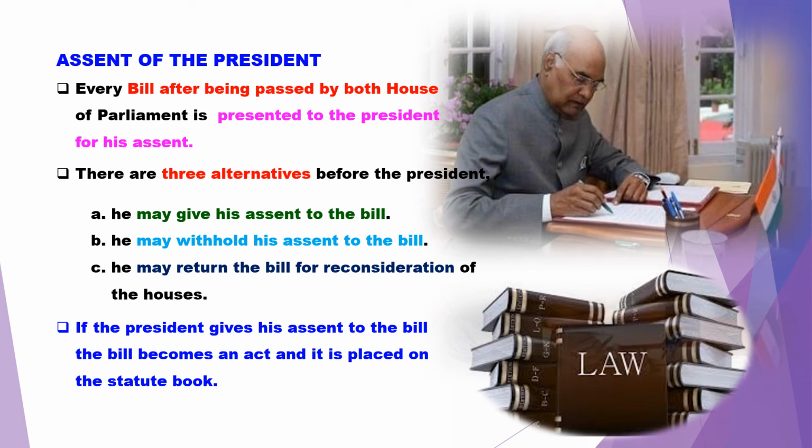So here the President has three different alternatives, and if the President gives his assent to the bill, it becomes an act and it is placed on the statute book. So now we have discussed how an ordinary bill becomes a law.